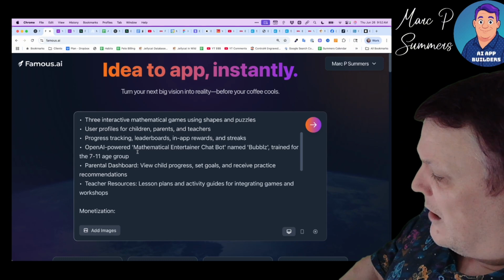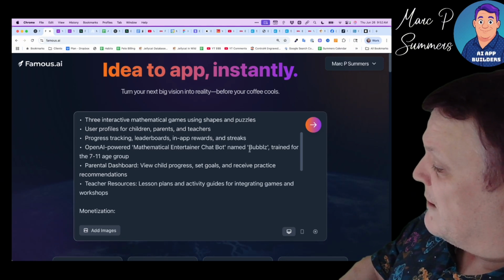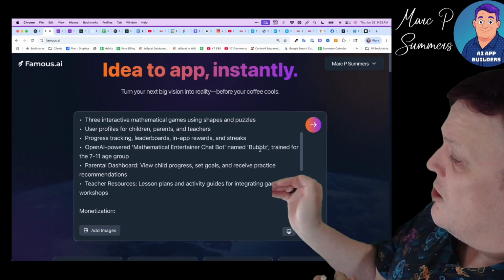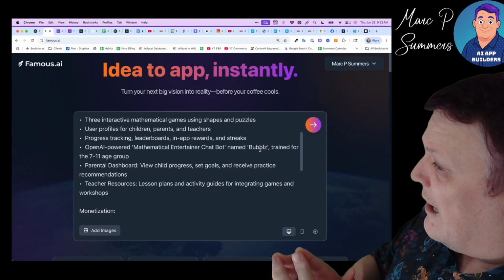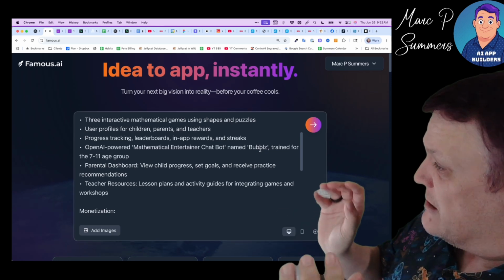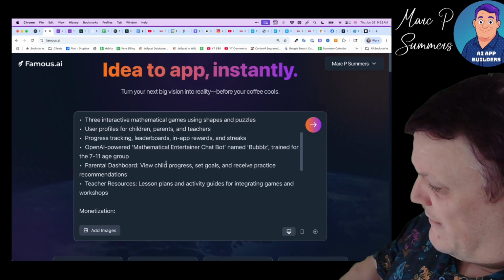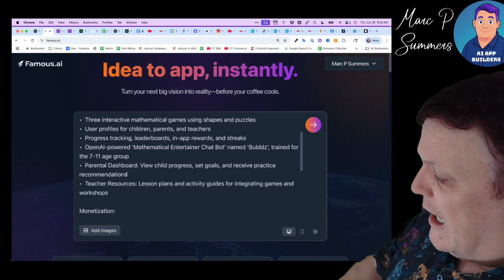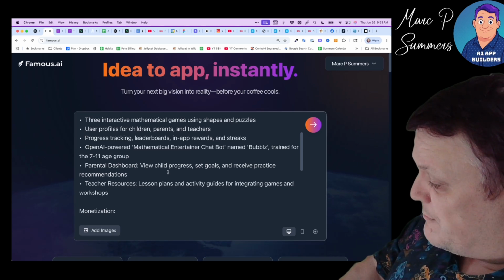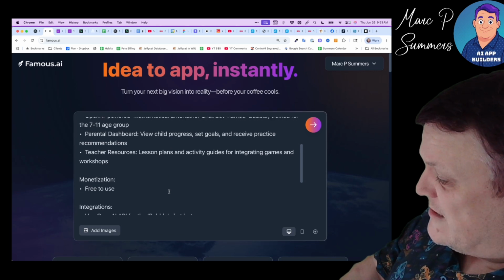An OpenAI powered mathematical entertainer chatbot called Bubble. So this is going to be a little chatbot powered by OpenAI that's going to allow people to interact with it, but it's going to restrict their conversation to be relevant to mathematical things. Then there's the parental dashboard where they can view their children's progress, and teachers' resources with lesson plans and activity guides.